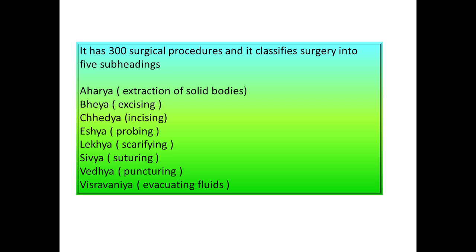It has 300 surgical procedures and classifies surgery into subheadings: Aharya, extraction of solid bodies; Bhedya, excising; Chedya, incising; Eshya, probing; Lekhya, scraping; Sivya, suturing; Vedhya, puncturing; and Visravaniya, evacuating fluid.